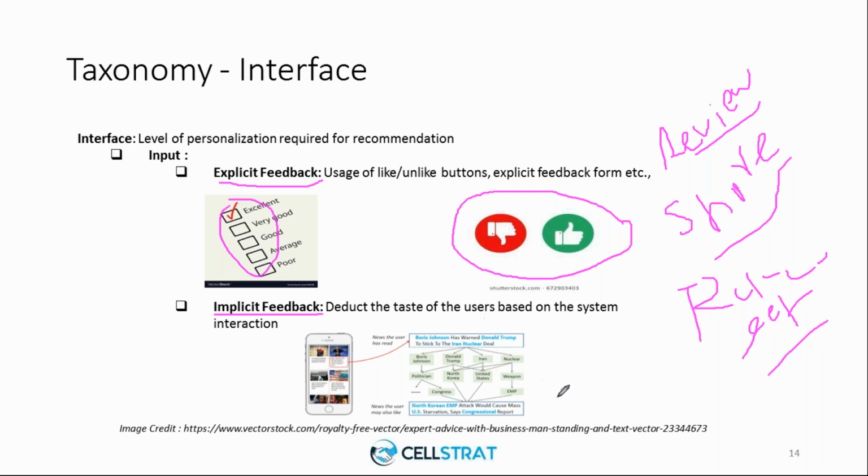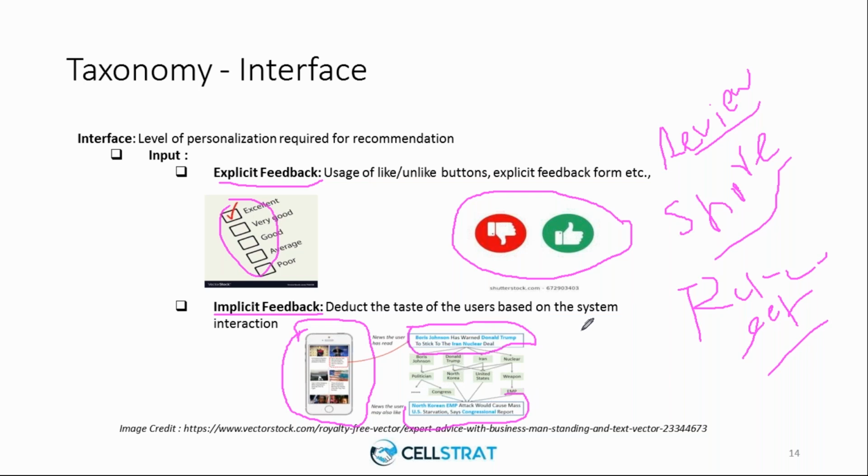So one of the things which I have posted here is a site. If you go and read news, you might not read all the news in the site, but you might read about specific news. Let us say if I read about Donald Trump and Boris Johnson related news, it understands that you are interested more in politics. Then it starts recommending other politics related news, such as North Korea, congressional report, US starvation.